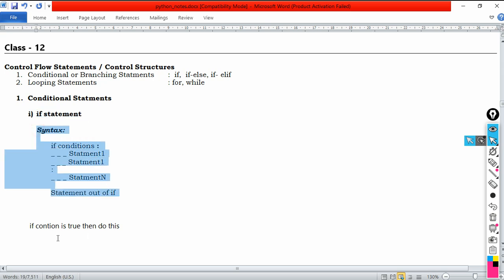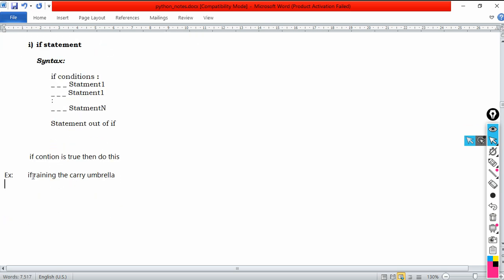For example, let me give you an example. You have to understand these examples very well, please. Let me say: if raining, then carry umbrella. So what is happening? If it is raining, then carry umbrella.